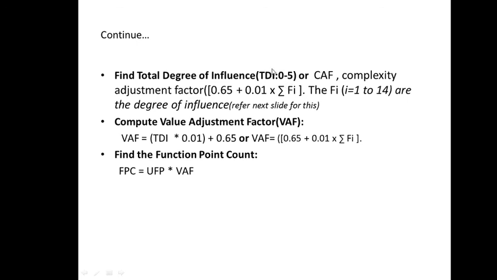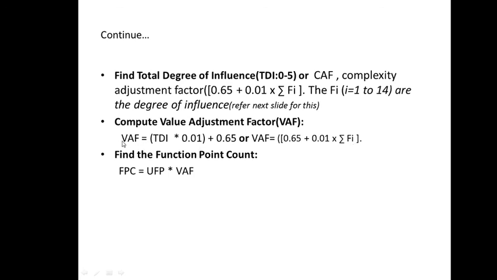As per one book, it is given in the form of TDI, and as per another book, you will find it given with this Fi term, that is CAF. Both expressions are the same. Only one is represented with TDI and the other using Fi.